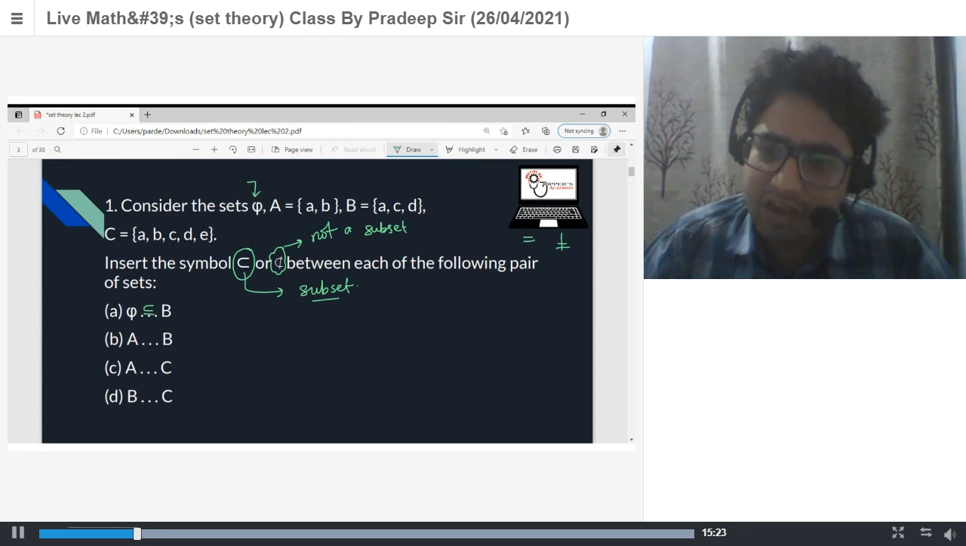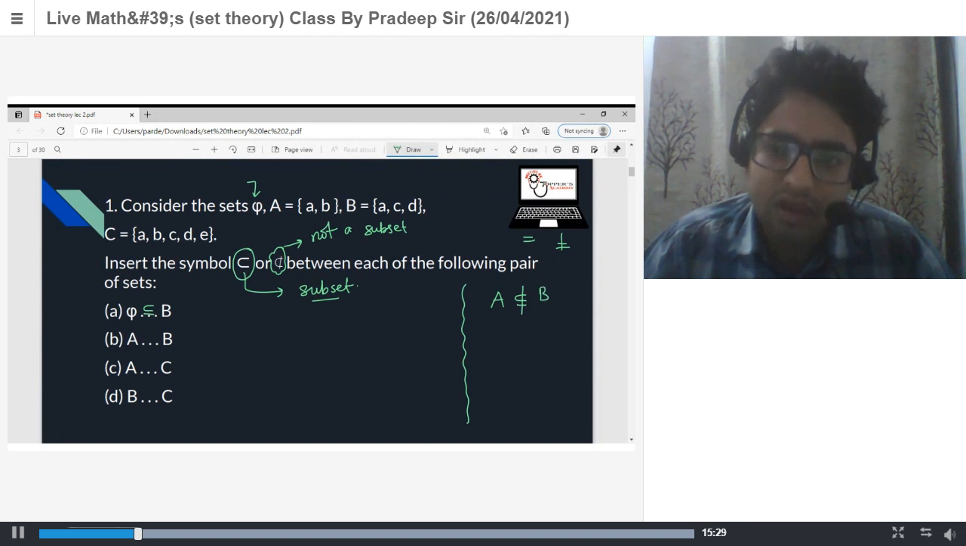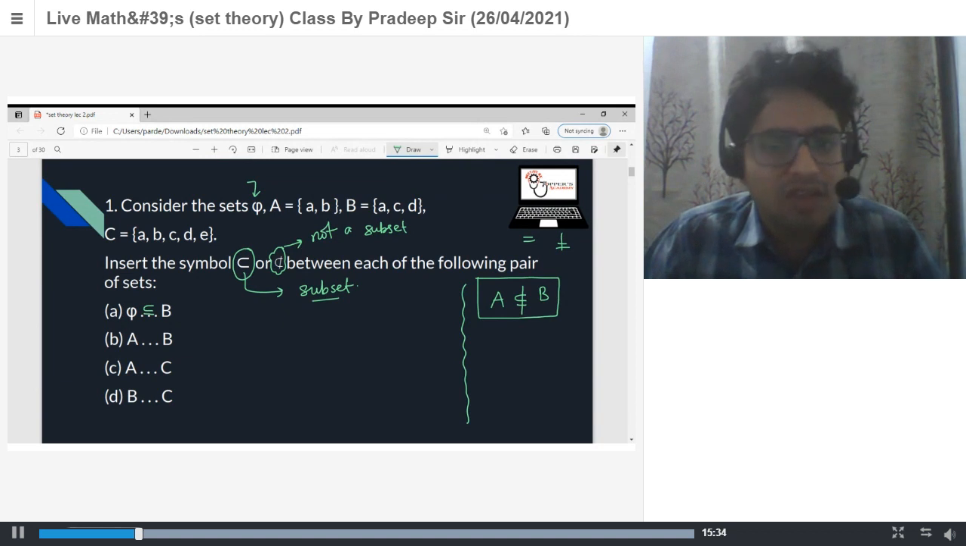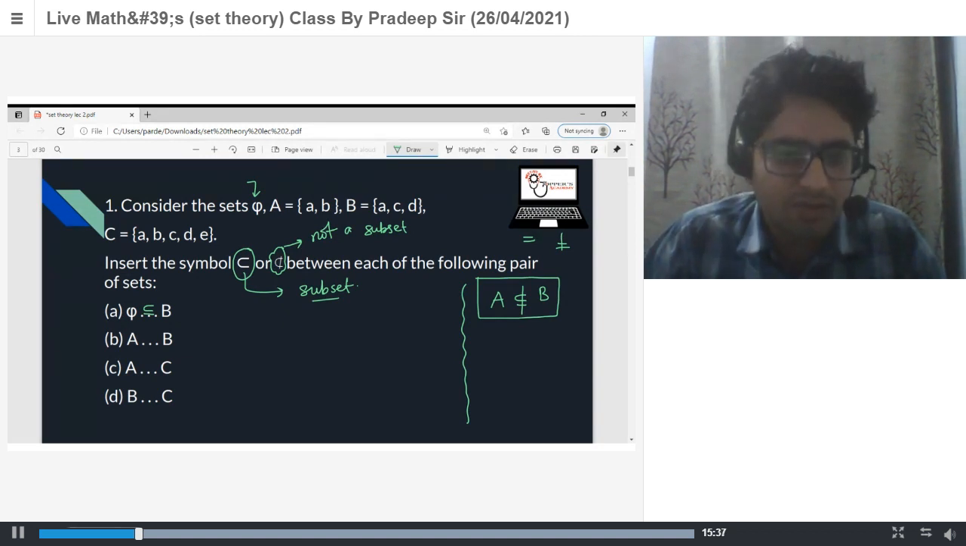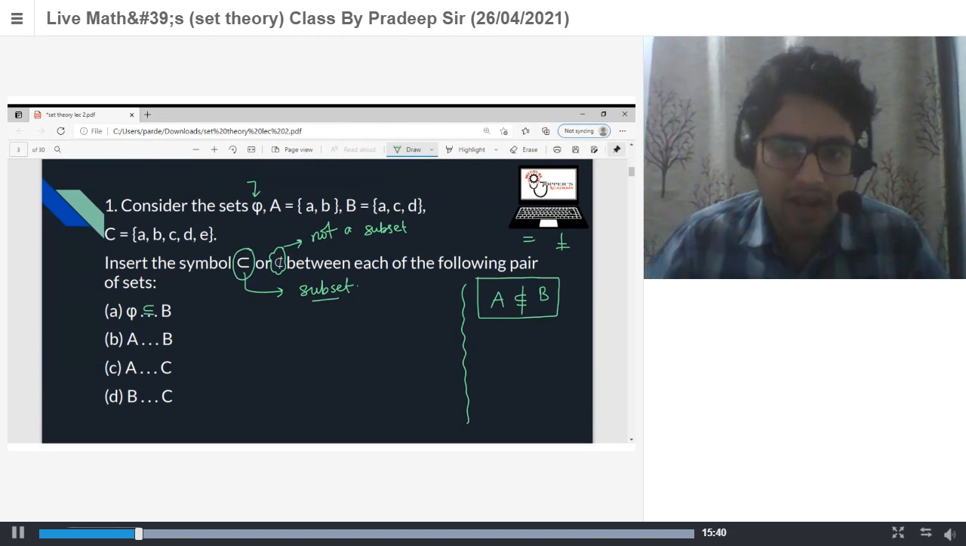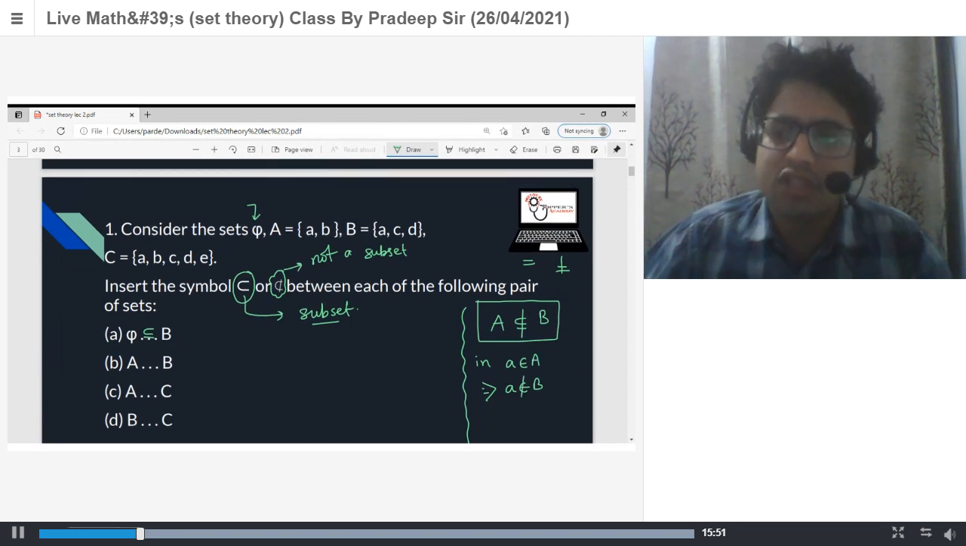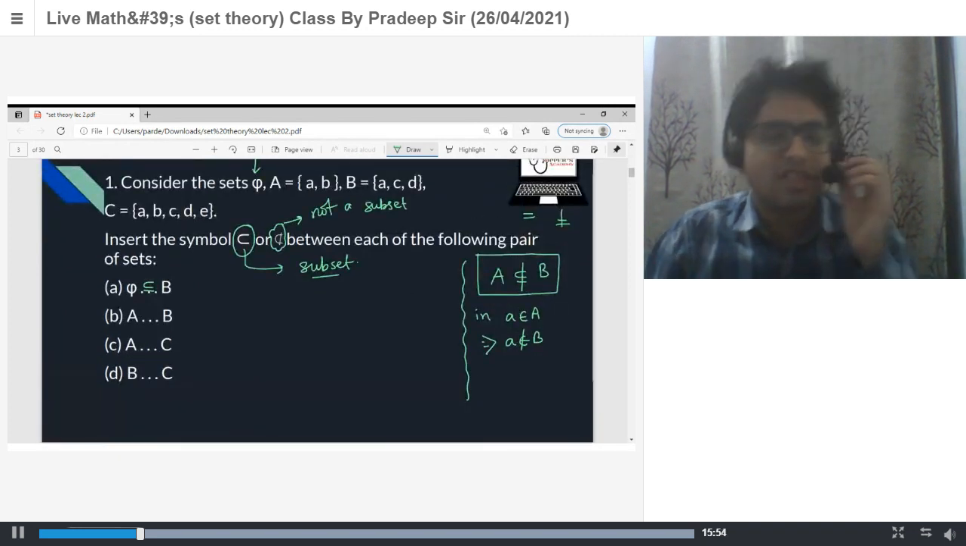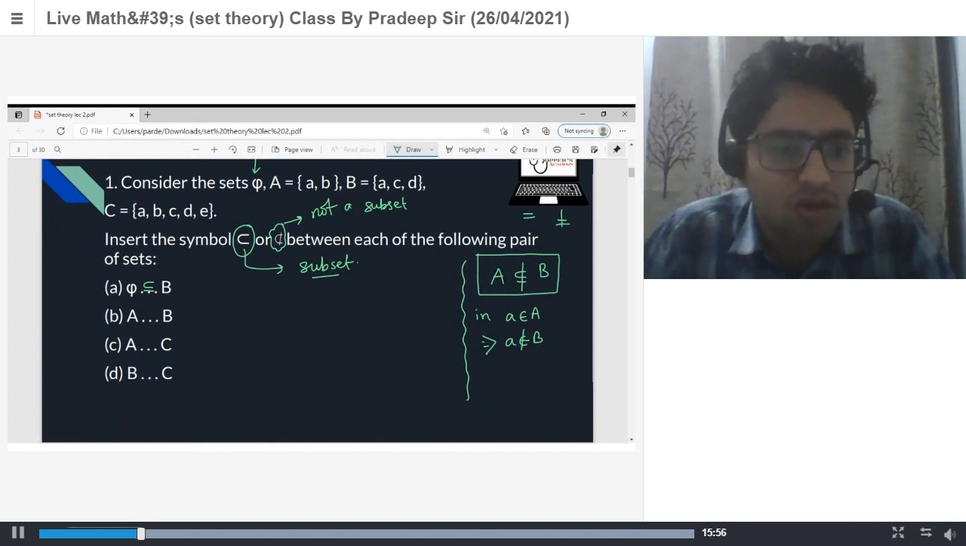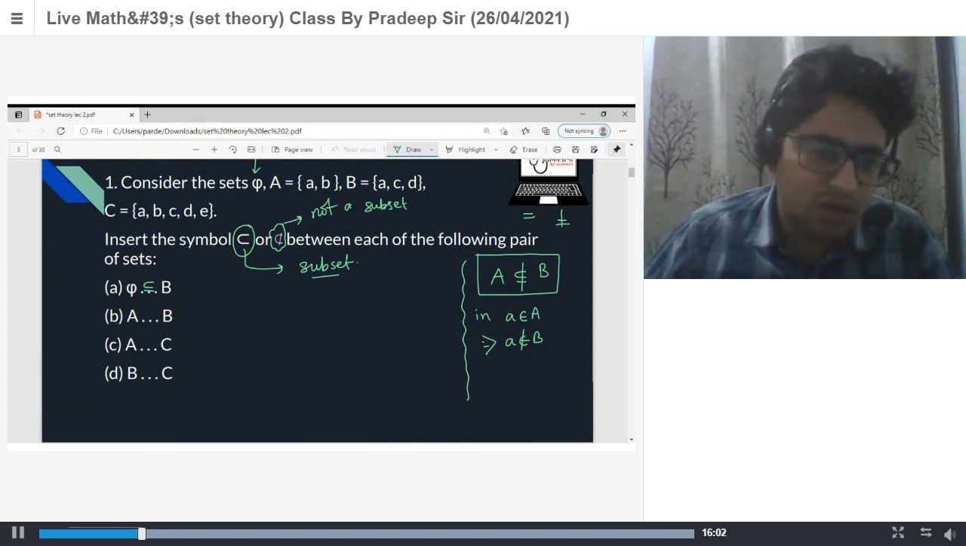Let's say there is another way. A is not a subset of B. It means that in A we have some element which does not belong to B. Yes or no? Yes, sir. Then we can say that A is not a subset of B. But in phi, there does not exist any element which does not belong to B. So phi is a subset of B.